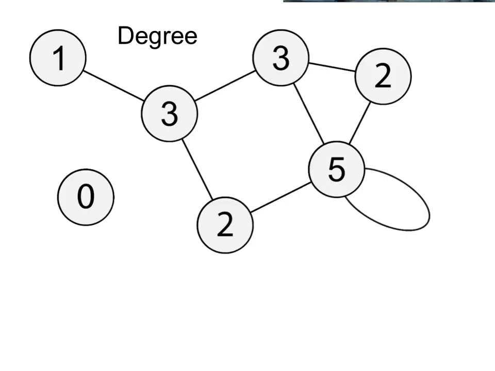Some additional terminology. The degree of a vertex in an undirected graph like this is just the number of vertices that are adjacent to the given vertex. And that is nothing but the number of edges sticking out from the vertex. So the degree of every vertex in this graph here is shown as a number written on that vertex.